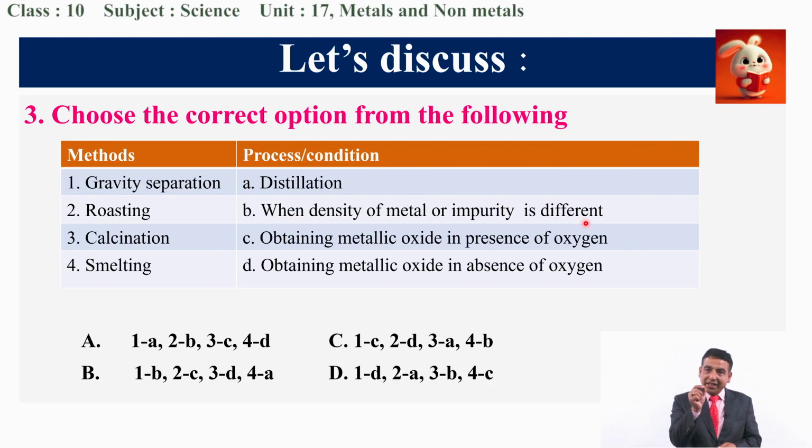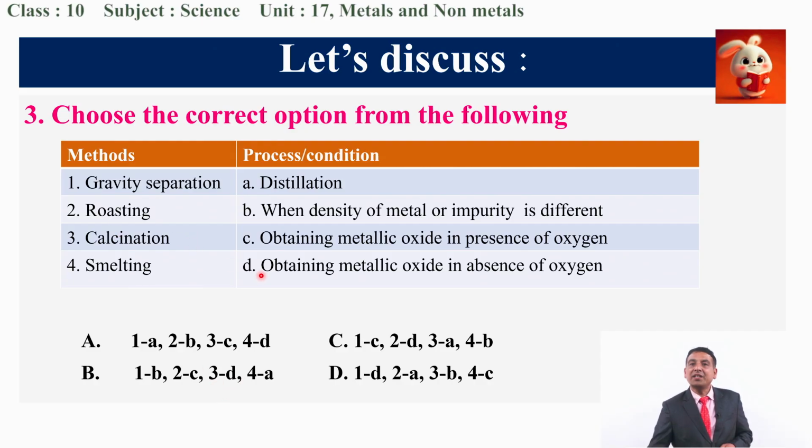But if one relationship is correct, it is not certain that the other relationships are also correct, so we need to analyze all. Second, 2C: roasting means obtaining metallic oxides in the presence of air or oxygen. Okay, this is also correct. Then we go to another relationship, 3D, that means calcination.